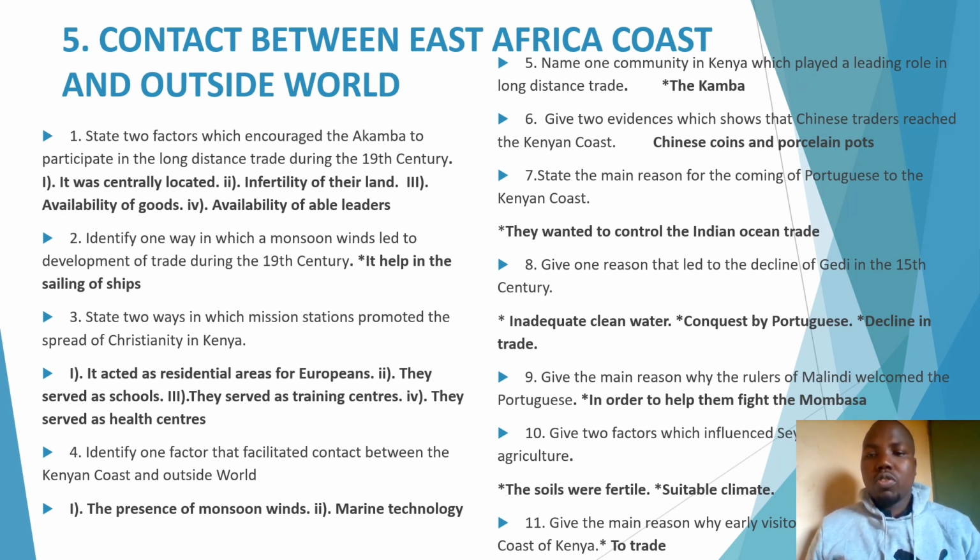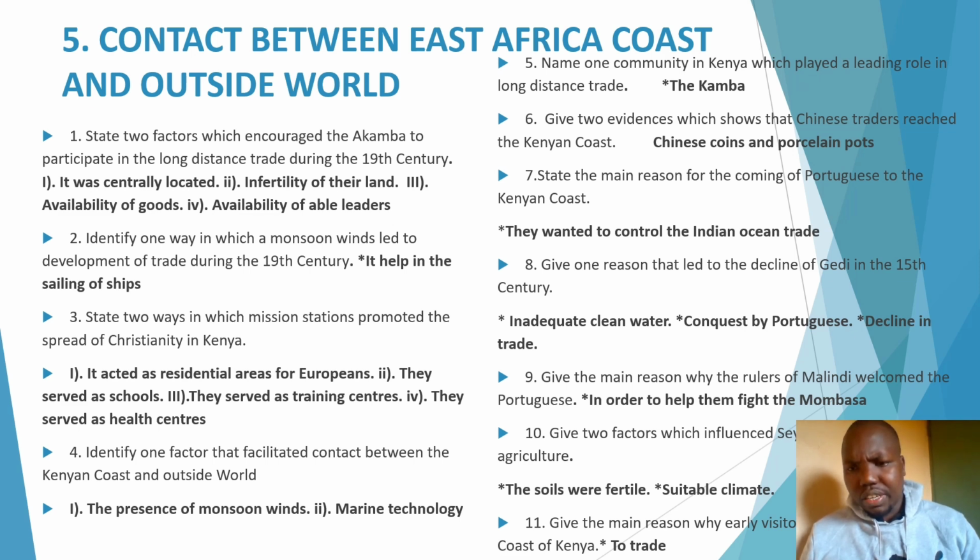Some of the questions you expect in this topic. Number 1, it can be asked: state two factors which encouraged the Akamba to participate in long-distance trade during the 19th century. What are some of the factors which influenced the Akamba to participate in long-distance trade? Number 1, we can say that Kamba land was centrally located, that is between the coast and the interior.